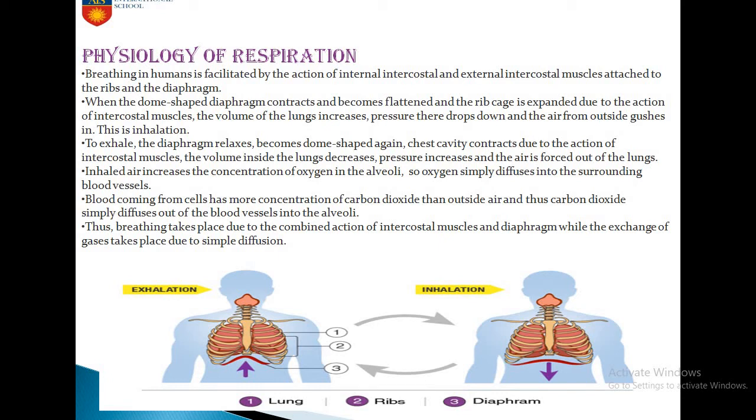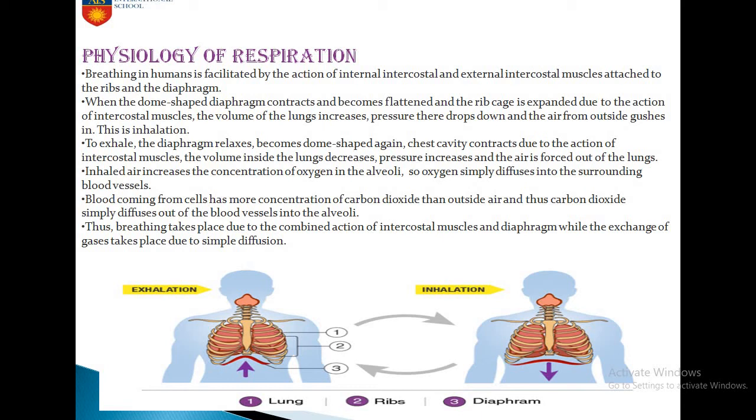When you are inhaling, you see your rib cage and intercostal muscles come outward and upward, and the chest cavity increases, so the volume of air in the chest cavity is more. And when you exhale, the diaphragm comes back to its original position. As a result, it pushes the air out, and the rib cage and intercostal muscles go downward and inward. As a result, it releases air.